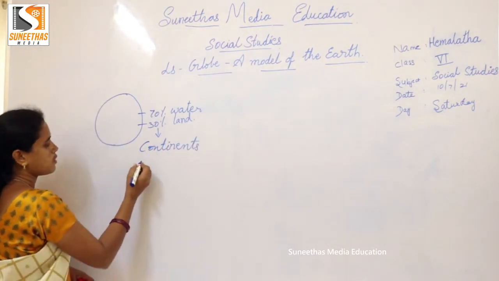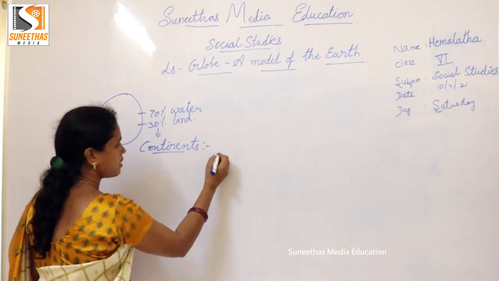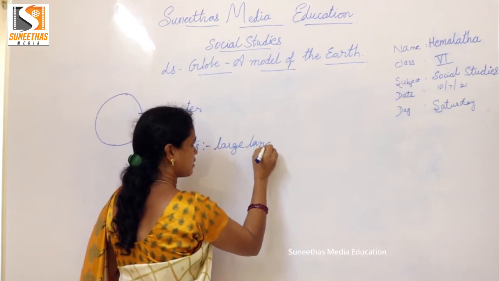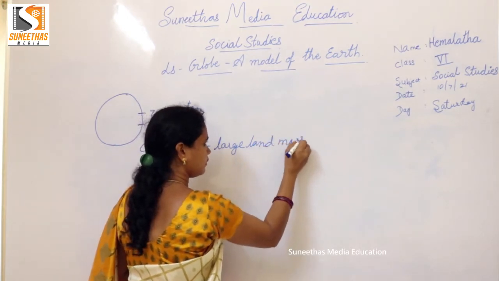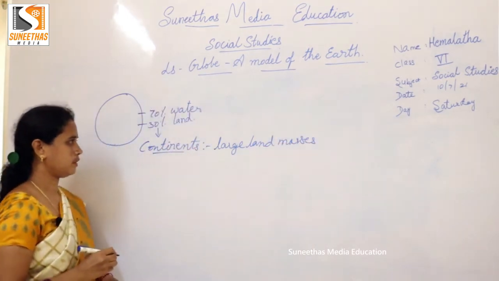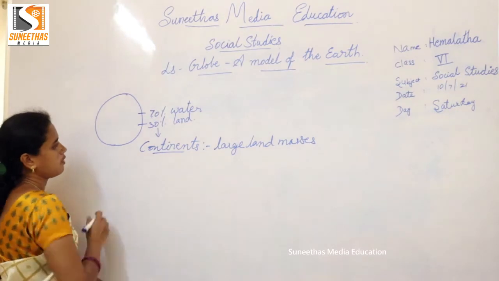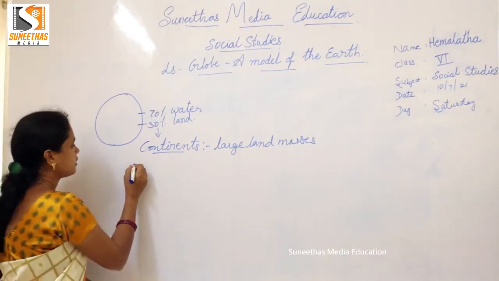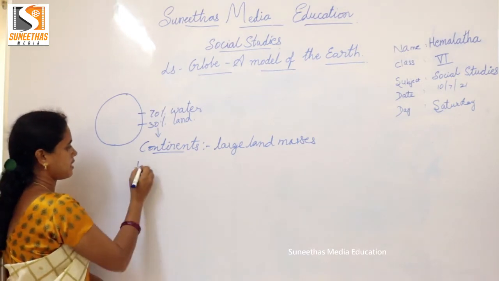So what are continents, children? These are the large land masses. So how many continents do we have, children? 7 continents.